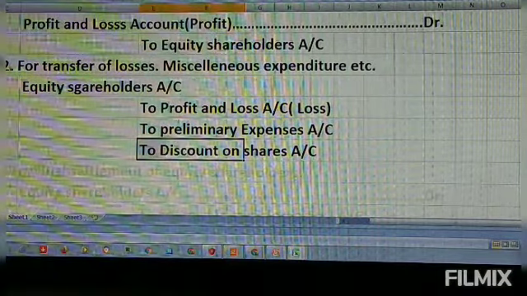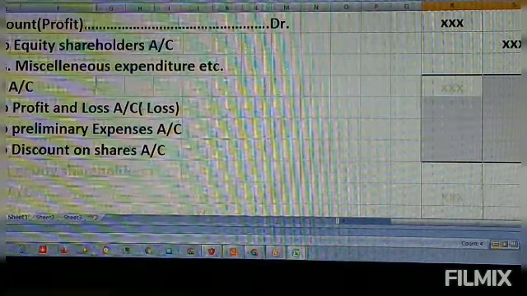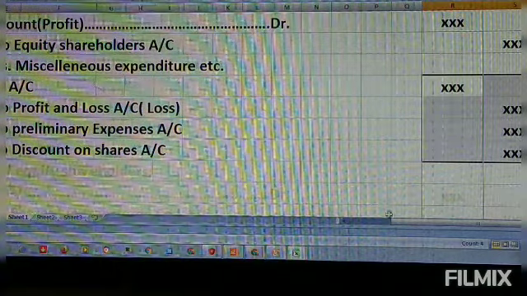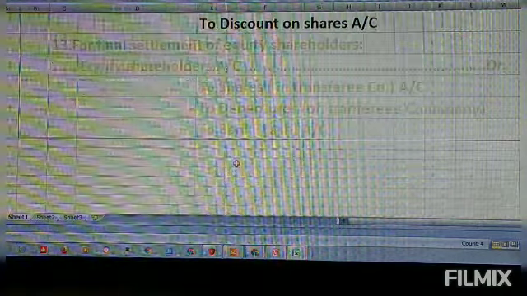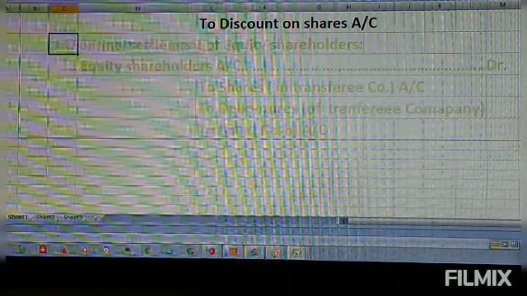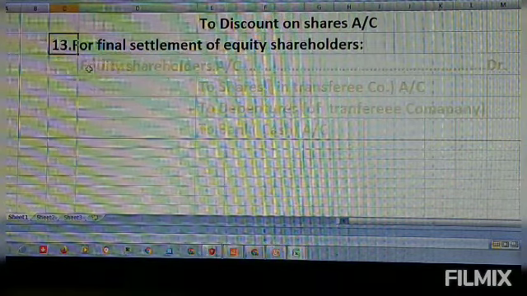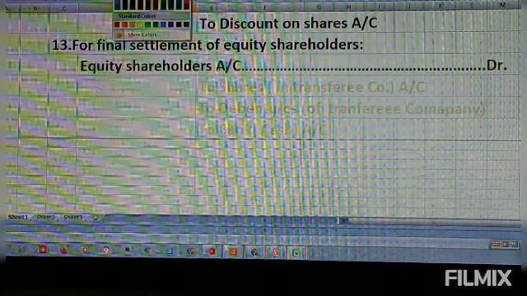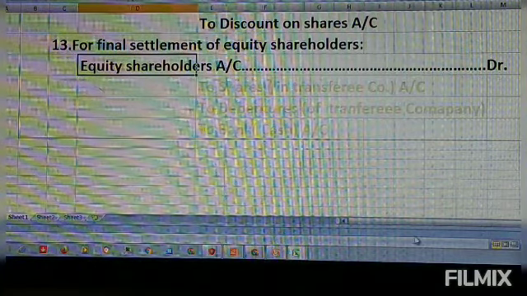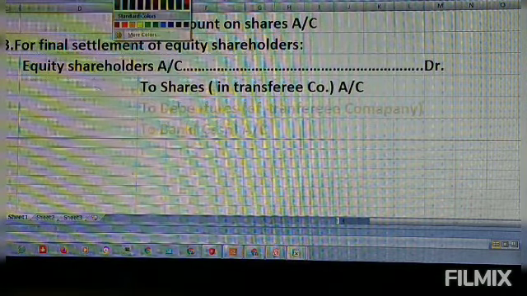Then lastly, for final settlement of equity shareholders, the account is to be settled. Equity shareholders must be given shares, debentures, or bank or cash.